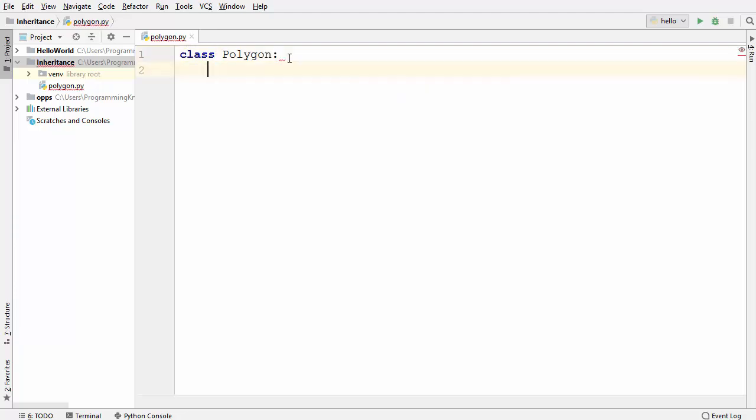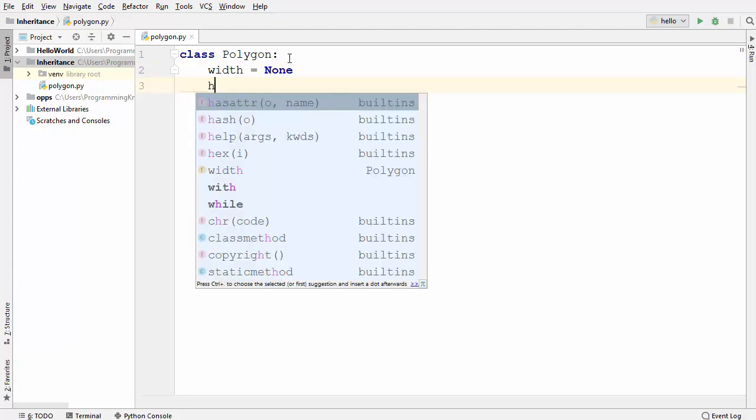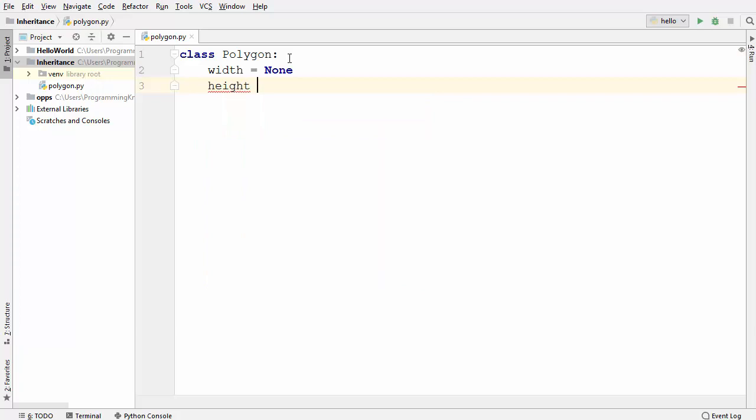Inside this polygon class, what are the attributes which we want to add here? Rectangle and triangle, what are the common things which they both have? They both have the width and the height. So we are going to first create a variable called width, and we will initialize it with the value None. The None keyword is used whenever you want to assign nothing to your variables, right? In the same way, I'm going to use height and assign None to that also.